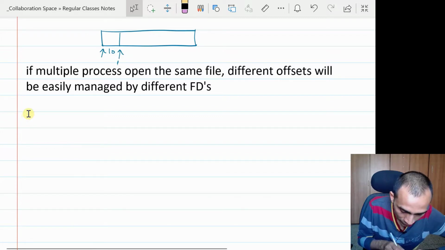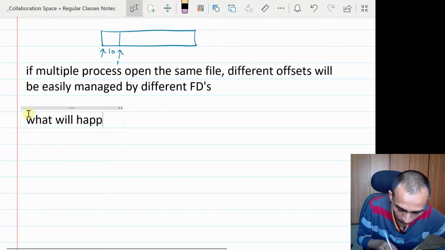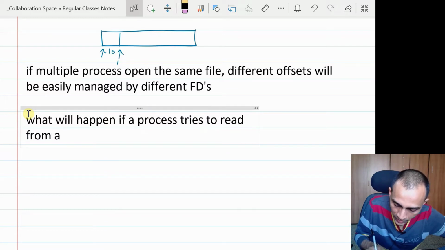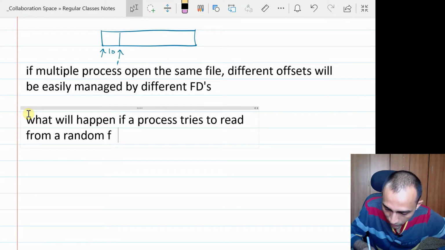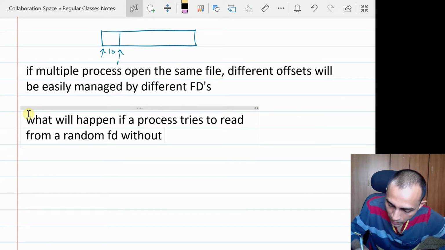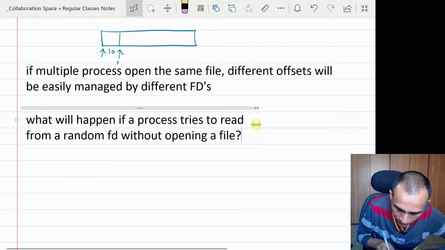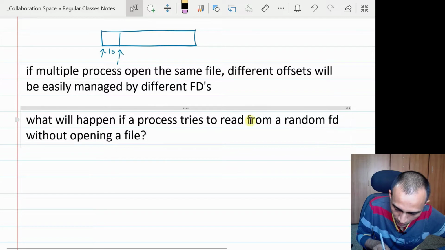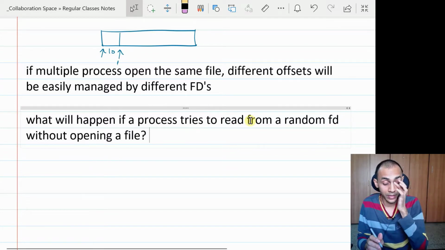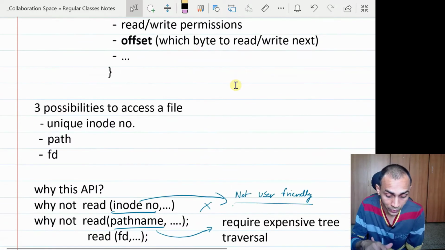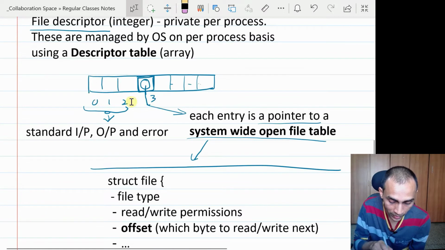There's a question from my side. What will happen if a process tries to read from a random file descriptor without actually opening the file? As you see, the file descriptors are nothing but integer values, indexes of your file descriptor table.